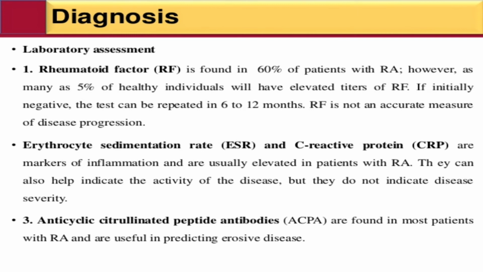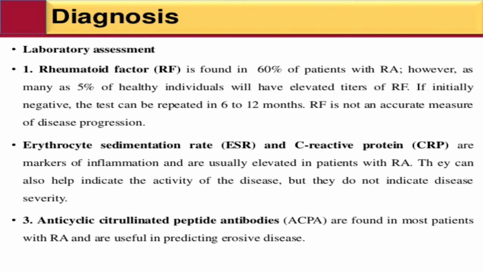Next, erythrocyte sedimentation rate ESR and C-reactive protein CRP are markers of inflammation and are usually evaluated in patients with RA. They can also help indicate the activity of disease, but they do not indicate the disease severity.